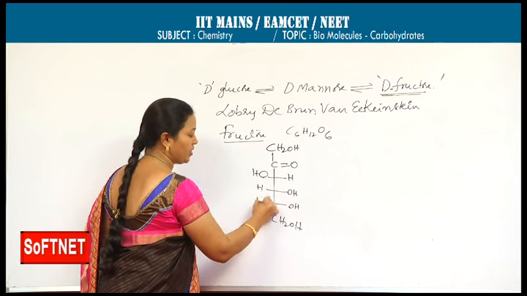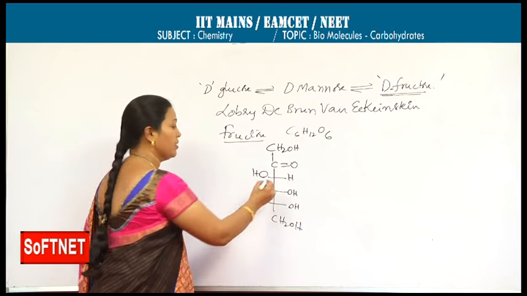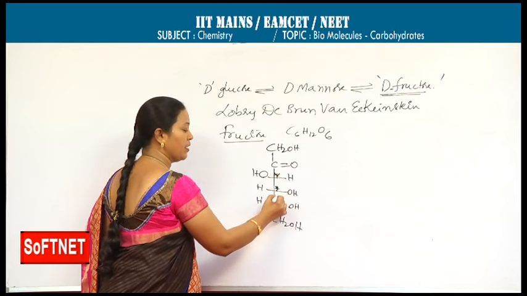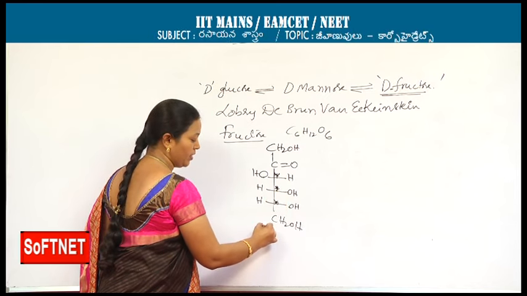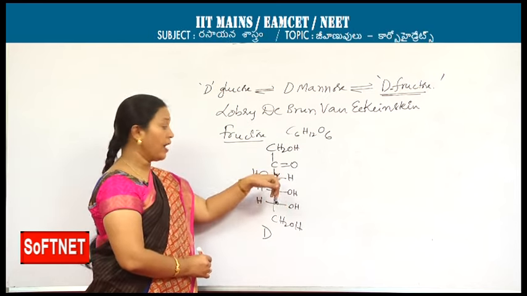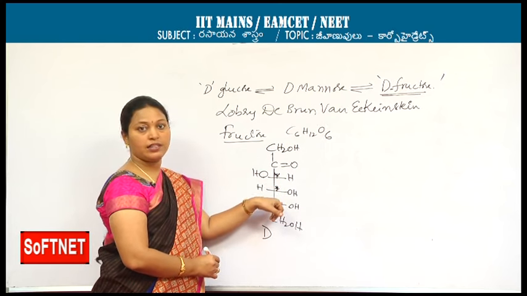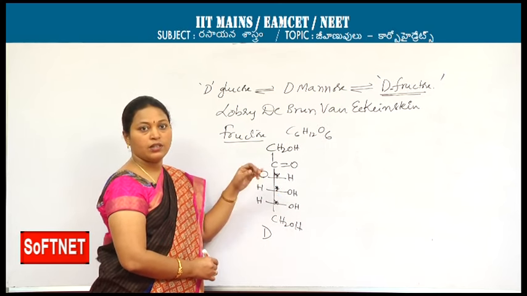This is the open chain form. As I said, these are the asymmetric carbons. The highest number asymmetric carbon has OH on the right side, so it is D. And as it contains three asymmetric carbons, it shows optical rotation also.